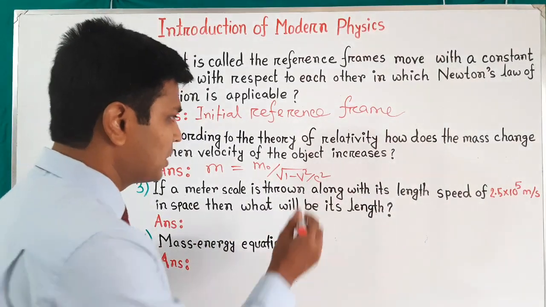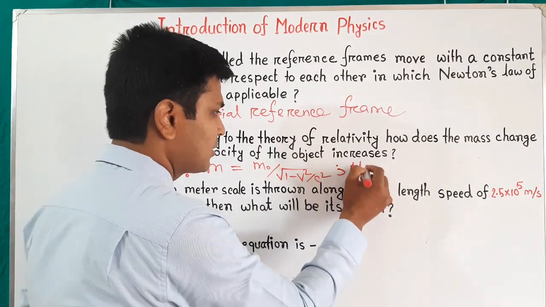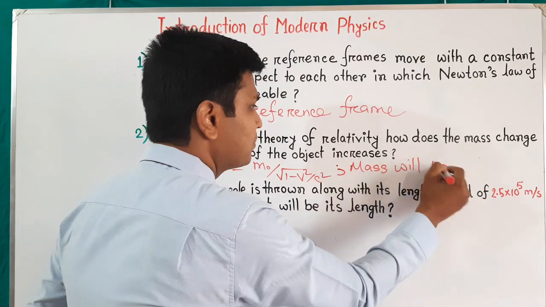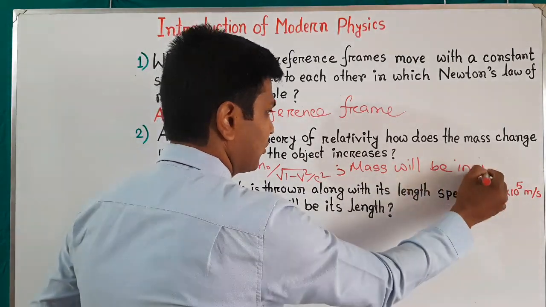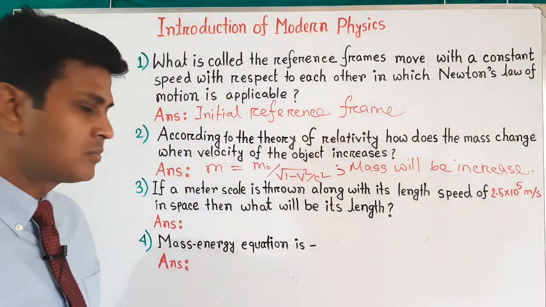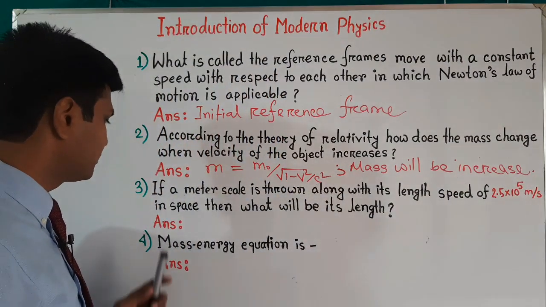So our result will be: mass will be increased. This is the answer. Question number 3.